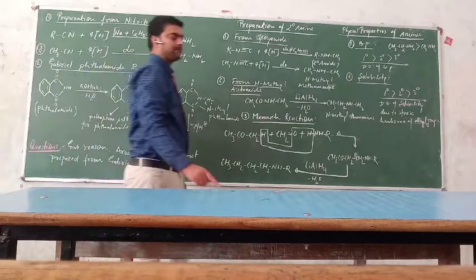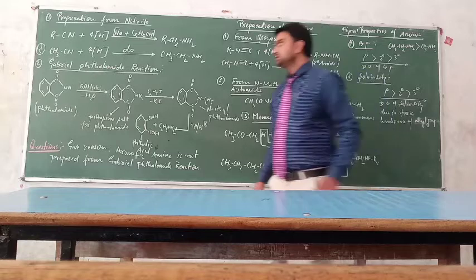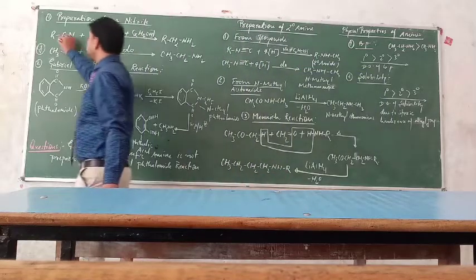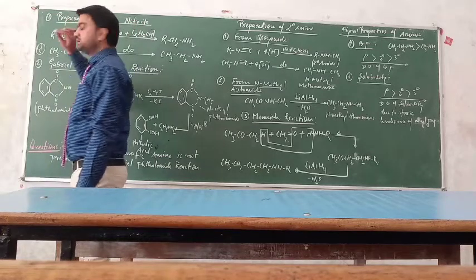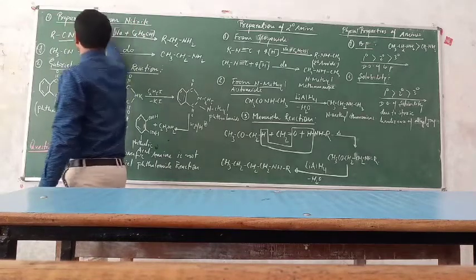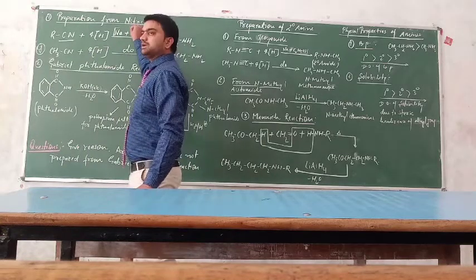Nitrile means the compound having a cyano group. If any compound has cyanide, then it is known as nitrile. So we have to prepare the amine, that is the 1-degree amine, from the nitrile.